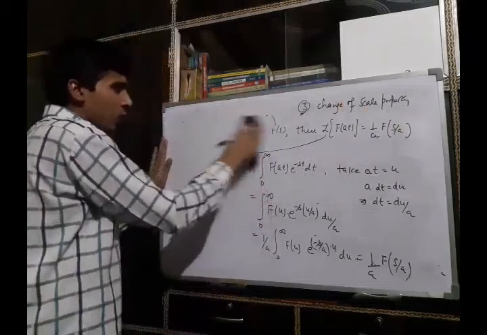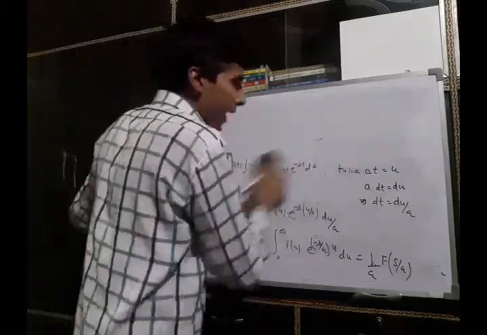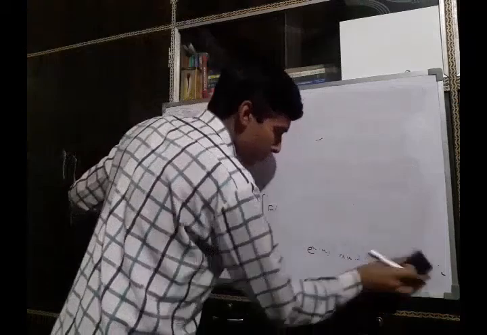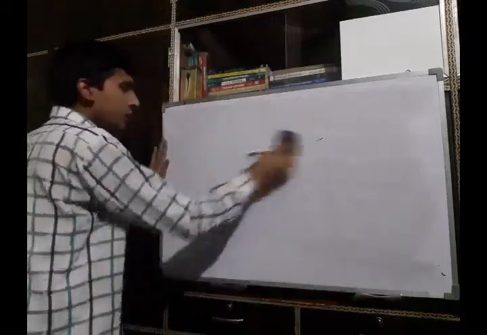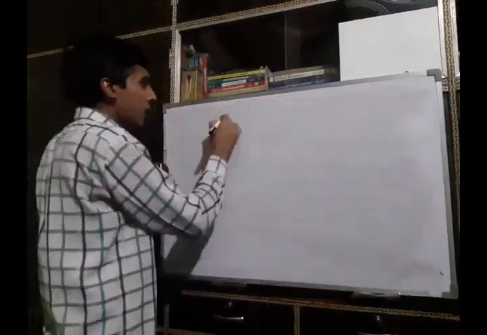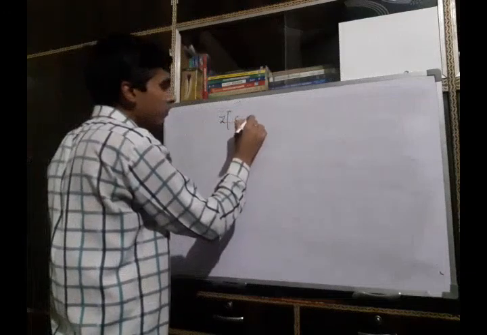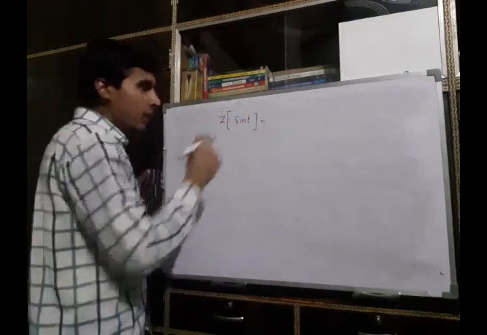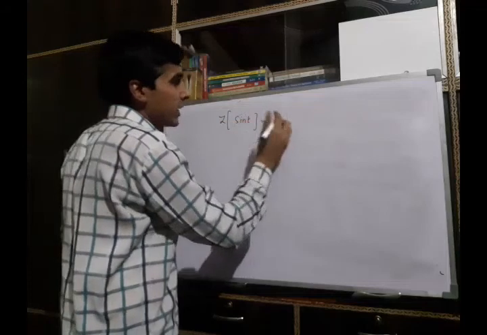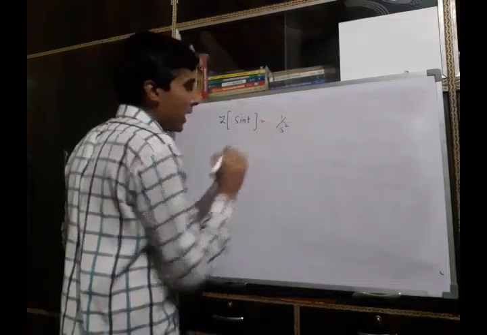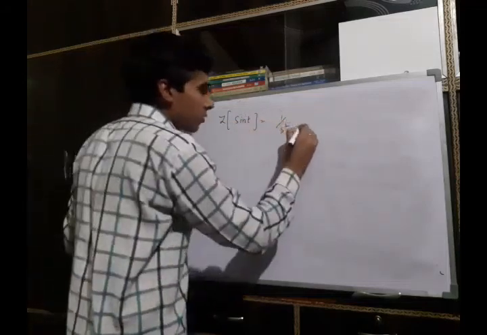Now what is the importance of this? As we know, what is the Laplace transform of sine of t? We have already done this, and the Laplace transform of sin t is 1 upon s square plus 1.